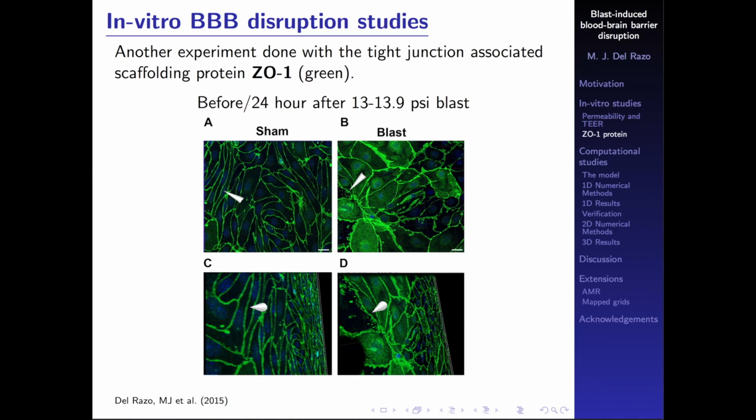In general, you can see that there's a huge difference in how this protein is distributed. Here it's all over the place, and here it's well distributed in the junctions. And this other one is the same picture, just tilted a little bit to show better how the tight junction protein is a little bit of a mess down here.